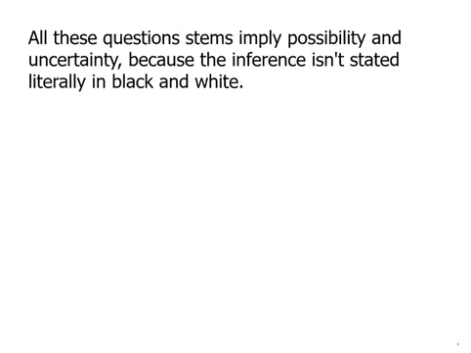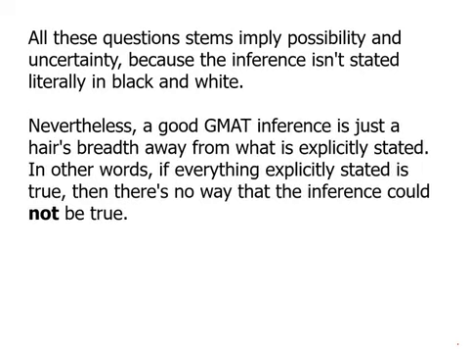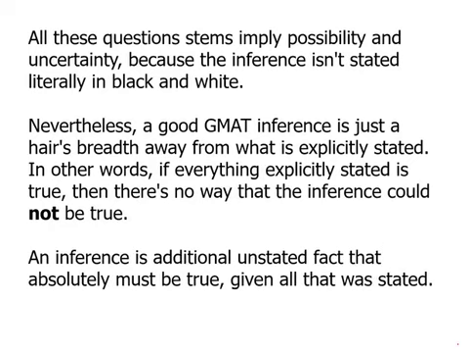All of these question types stem from possibility and uncertainty because the inference isn't stated literally in black and white. Nevertheless, a good GMAT inference is just a hair's breadth away from what is explicitly stated. In other words, if everything explicitly stated is true, then there's no way the inference could not be true.